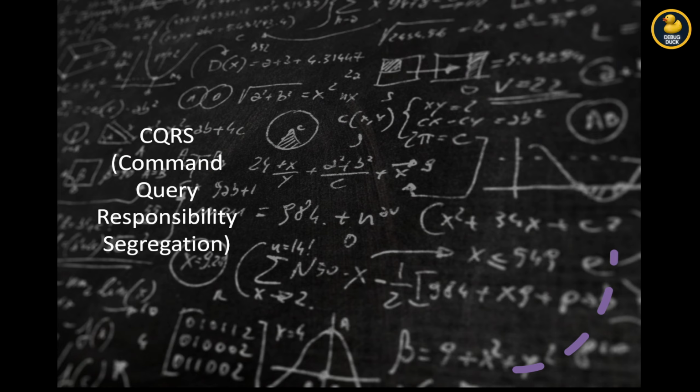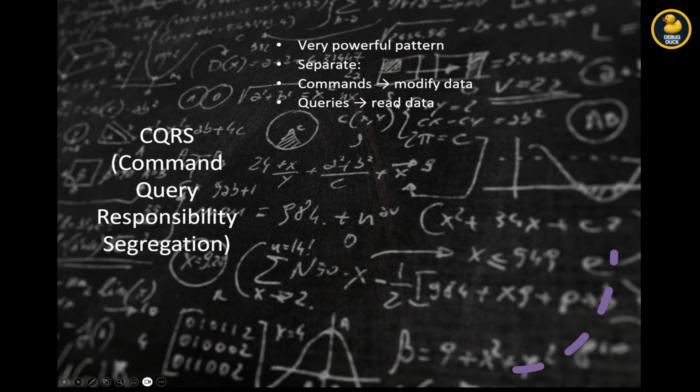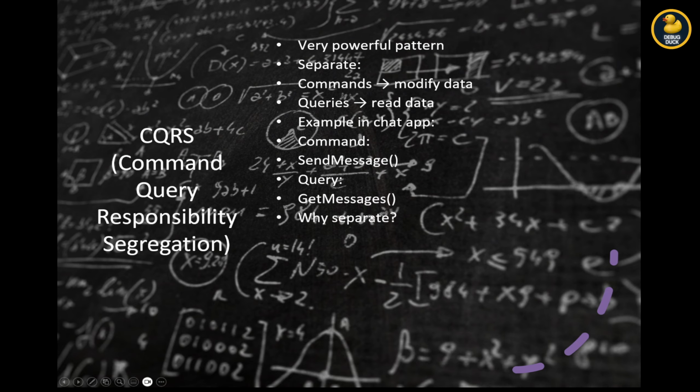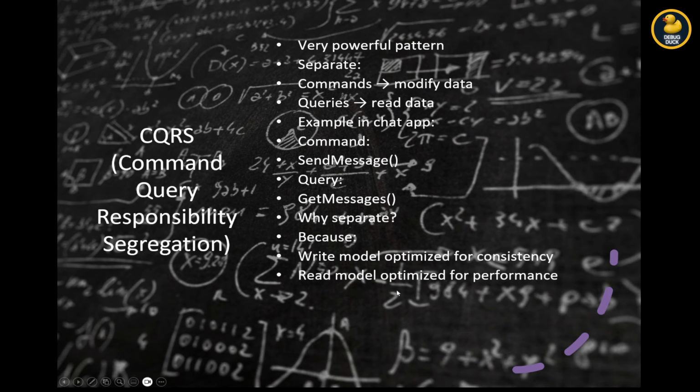CQRS, Command Query Responsibility Segregation. It is a very powerful pattern which separates commands to modify data, queries to read data. For example, in a chat application, the command will send a message and the query will get the messages. Why separate? Because the write model is optimized for consistency, the read model optimized for performance, often used with event sourcing in distributed systems.